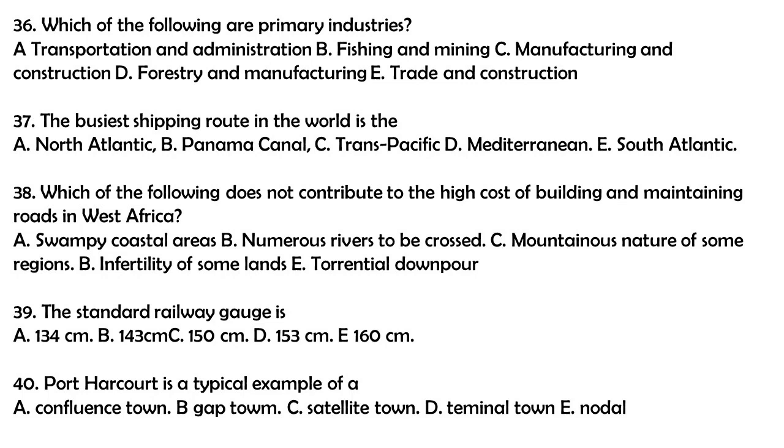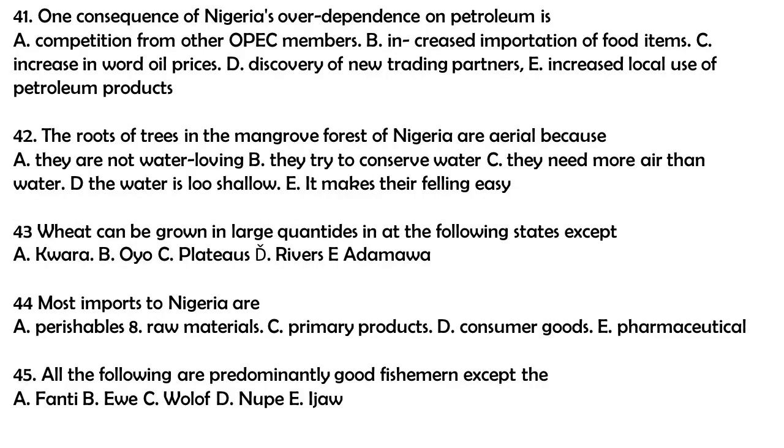Question 40. Port Harcourt is a typical example of A. Confluence town. B. Gap town. C. Satellite town. D. Terminal town. E. Nodal town. The answer to this question is D. Terminal town.